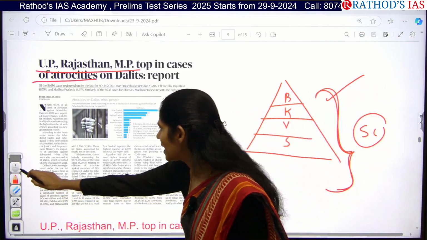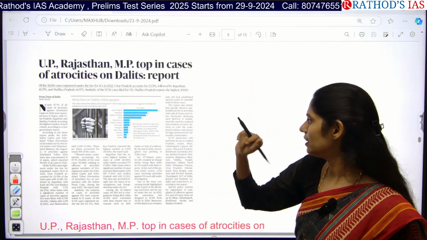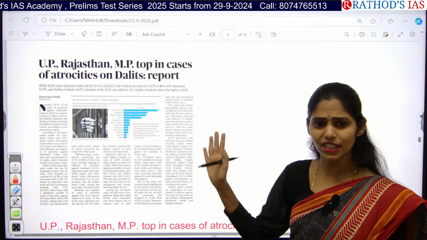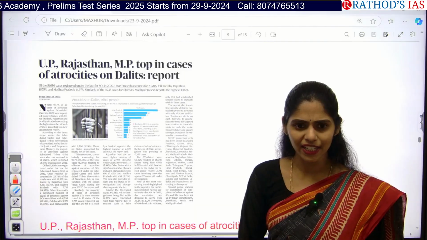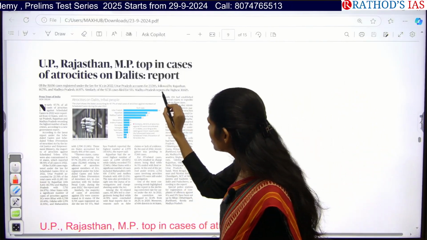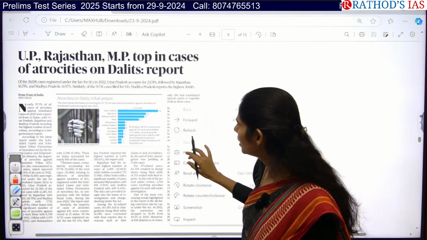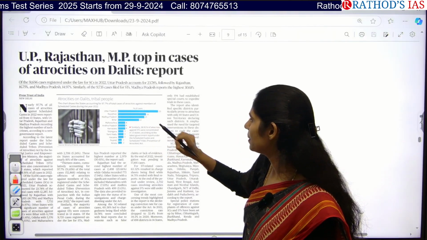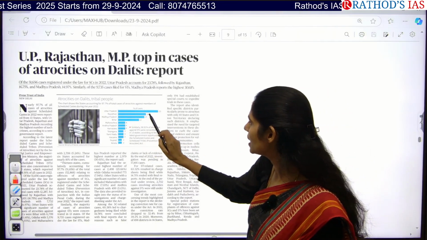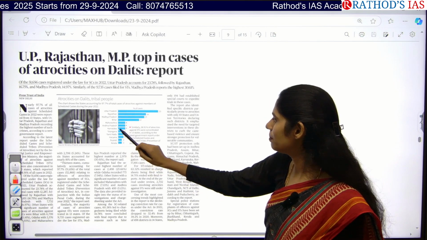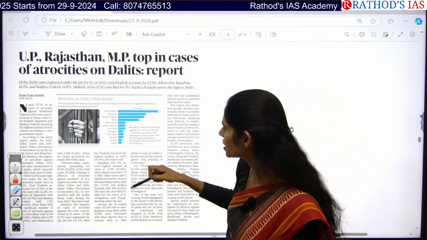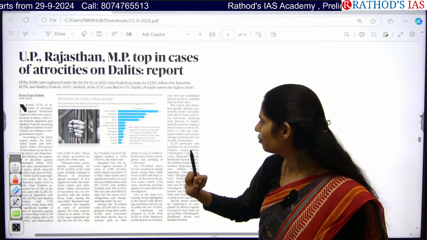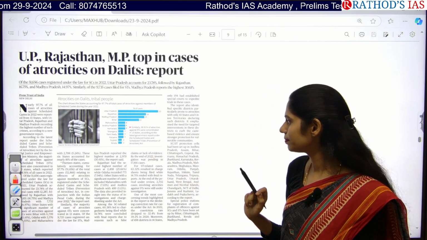Okay, let us see this article. From where can you see this article? Under the subject society, social issues, and try to see this map once. Uttar Pradesh, 23% of cases, Rajasthan 16%, Madhya Pradesh 15%, Bihar 12%, and you have to see your state. Telangana 3%, Karnataka 4%, AP 4%.